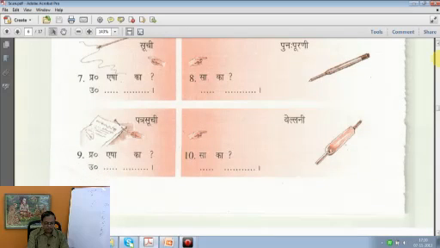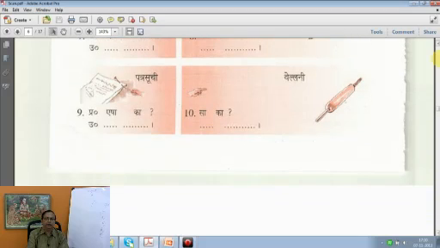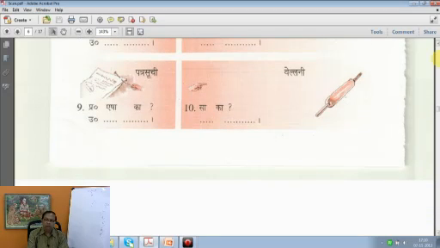Then the ninth one. Esha ka. What is this? Esha Patra Suchi. The pin which is pinned to the paper is called Patra Suchi. Then we have already seen and explained this picture. Sa ka. What is that? Sa Velani. That's the roti making wooden item. So we stop here to go on to the 29th page in the next class.